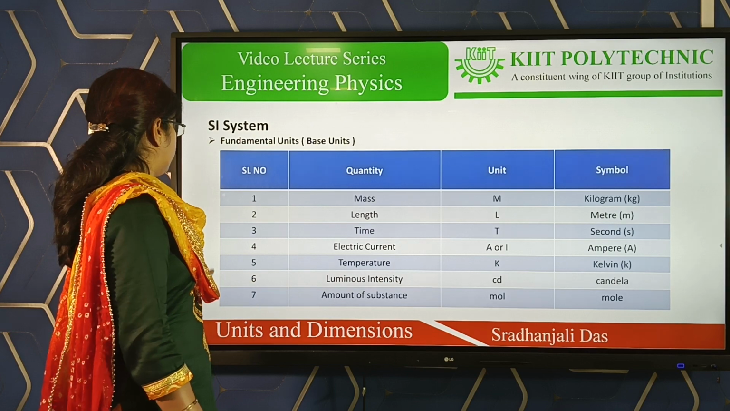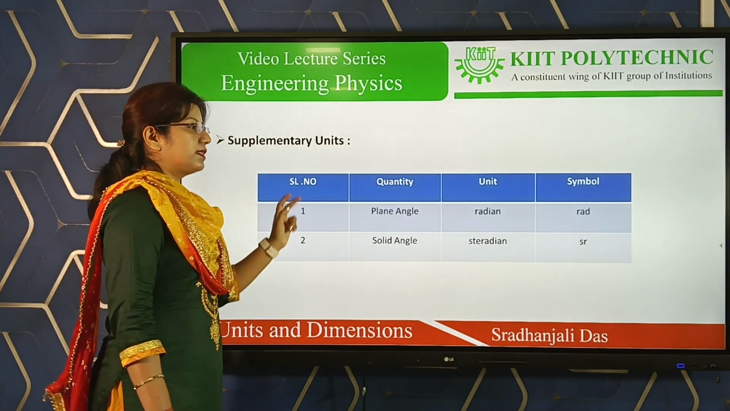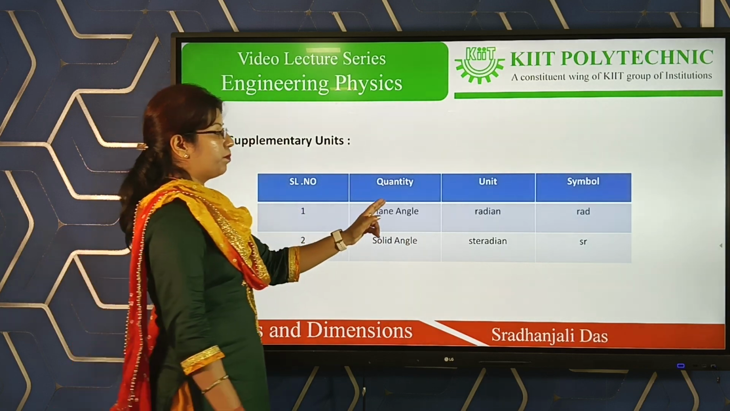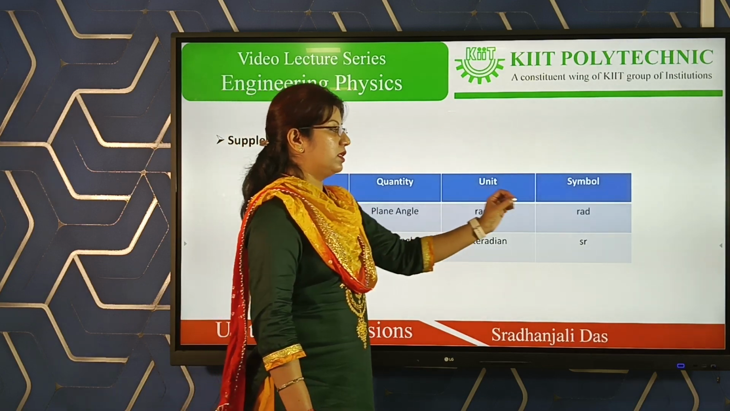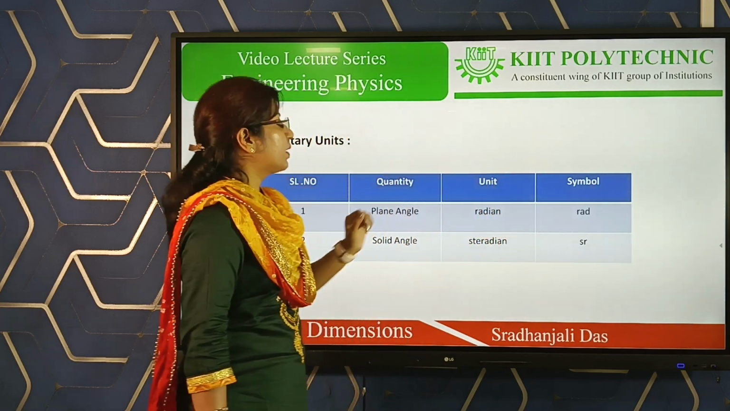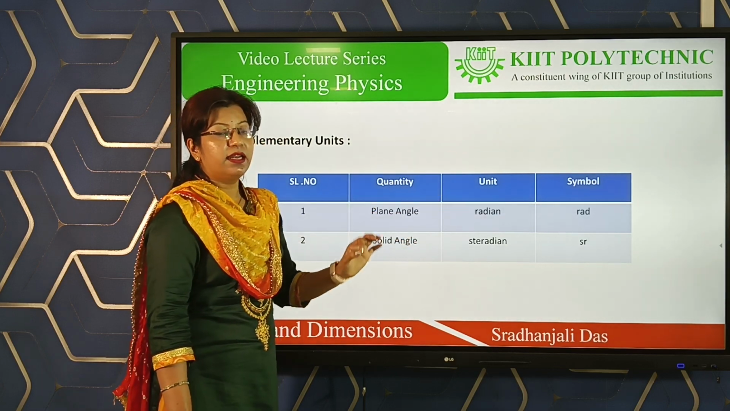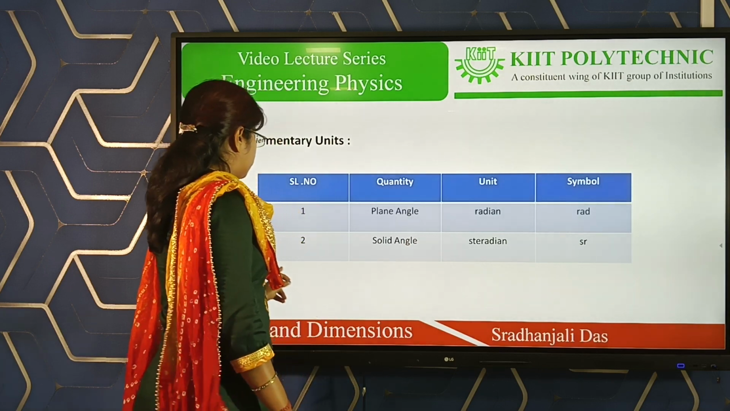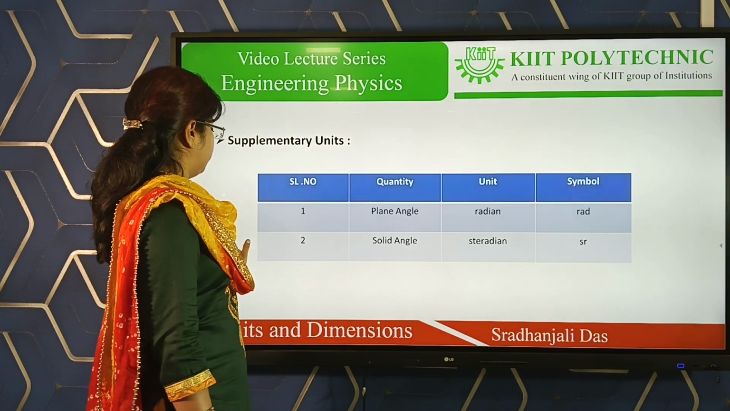I already said you. Then come to the supplementary units. Under this SI system there are 2 supplementary units. So what are those? One is plane angle, the unit is radian and the symbol is rad, R-A-D. And another is solid angle, the unit is steradian and it is represented as sr. So this is all about the system of units.